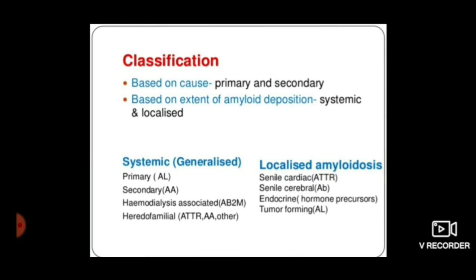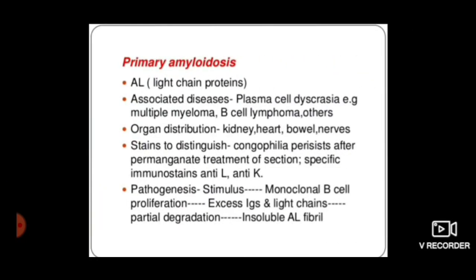Now we will discuss in detail about primary and secondary amyloidosis. In primary amyloidosis, as we already discussed, AL type of amyloid protein is seen. And associated diseases are plasma cell disorders like multiple myeloma, B-cell myeloma, mantle cell lymphoma, etc. and many others. Organ distribution are kidney, heart, bowel, nerves. Now we will discuss its pathogenesis in detail.